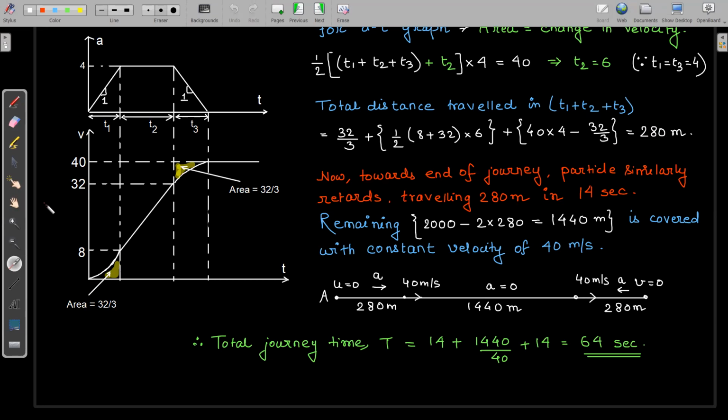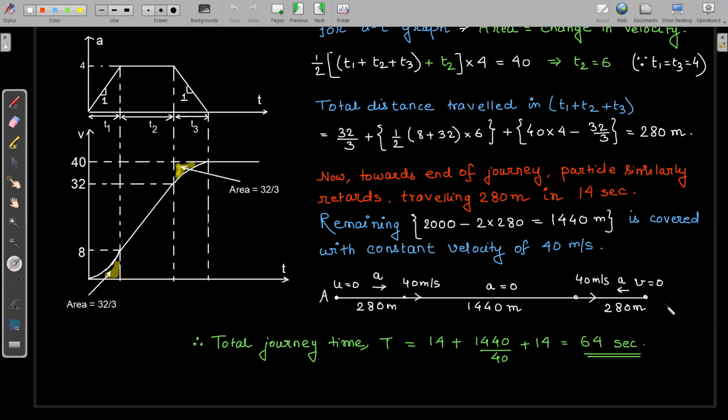So what happens is the particle accelerates and attains a maximum speed, 0 to 40, in the total time interval of T1 plus T2 plus T3, which is actually a total of 14 seconds. And the total distance it travels is 280 meters in the beginning part of this journey.